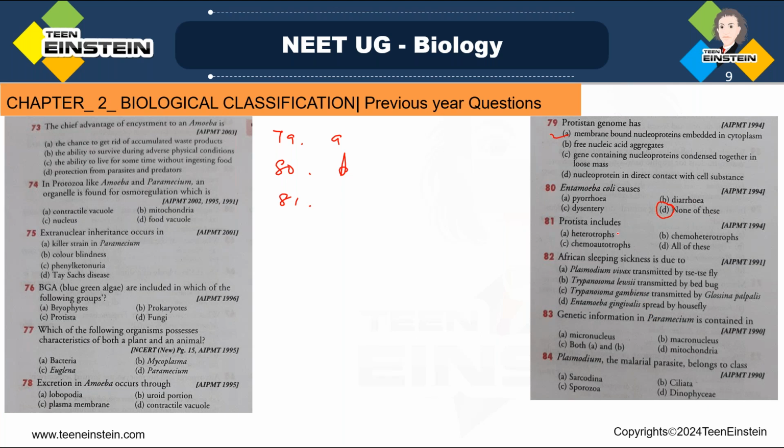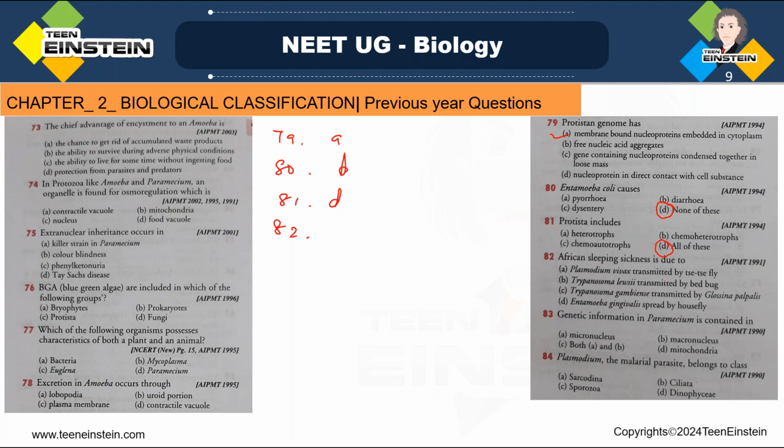So which is the right answer? Option D, all of this, because that includes many organisms, like diatoms, dinoflagellates, slime molds, sarcodines, sporozoans, all of these are there. So they have different modes of nutrition, like heterotrophic, chemotrophic, photosynthetic, all these. So all of this, that is the right answer. 81, option D.